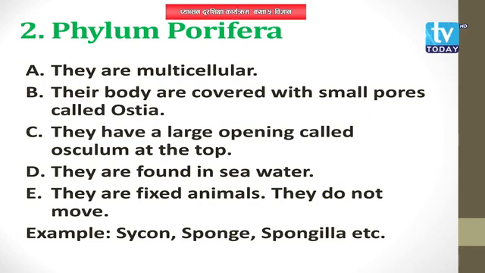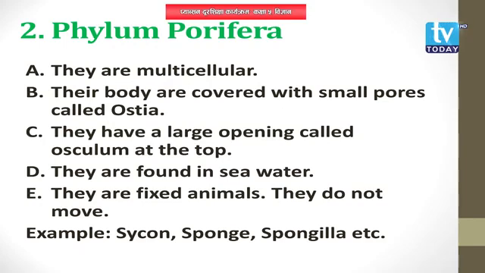What are the small pores called? The small pores in the bodies of Porifera are called ostia, and they also have a large opening at the top. The large opening in the body of Porifera is called osculum.